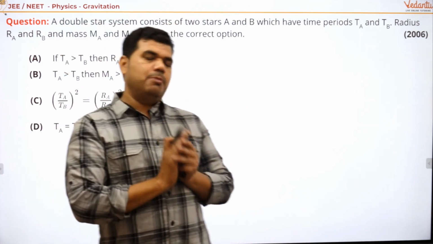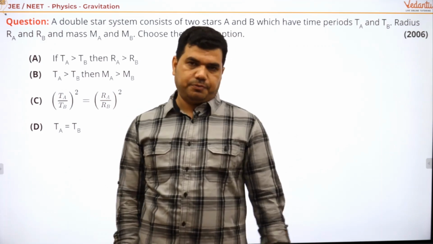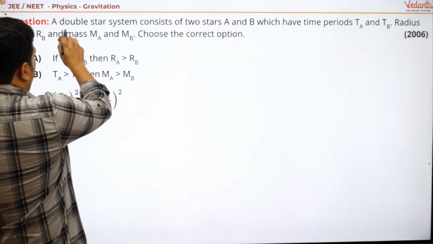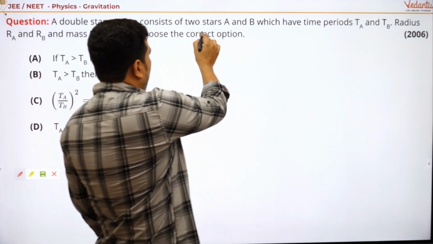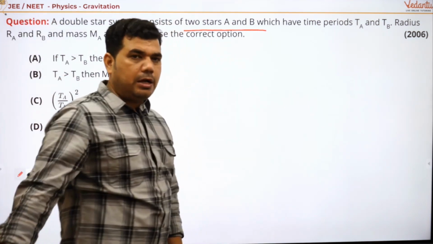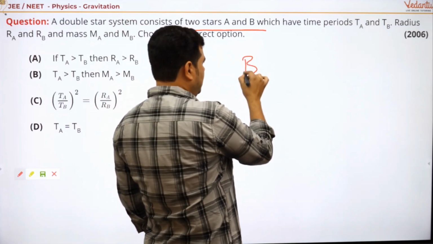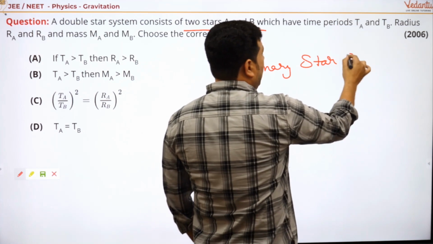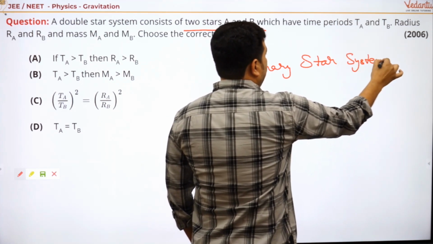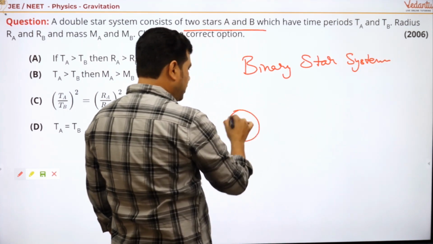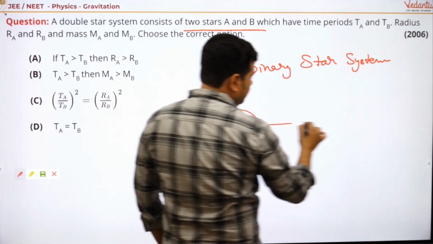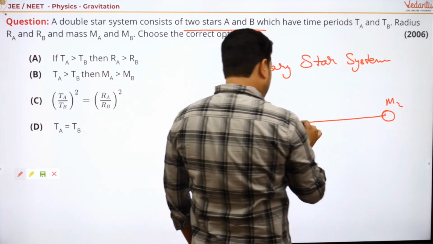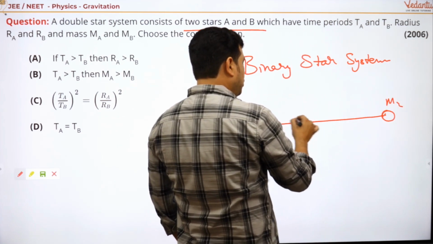Yeah, that's also very important but a confusing one. See here, a double star system consists of two stars A and B. This is known as a binary star system. One mass is M1 and another is M2, and here is the center of mass.